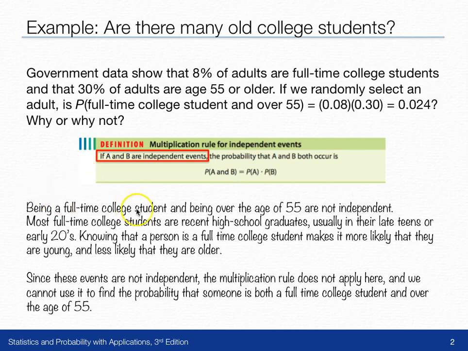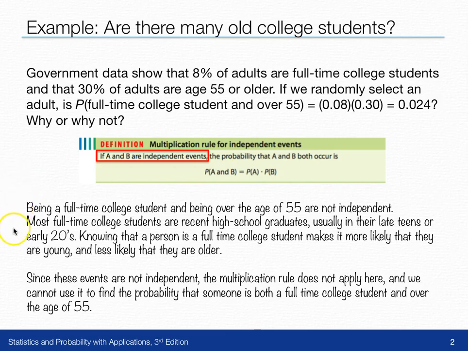Being a full-time college student and being over 55 are not independent because most full-time college students are recent high school graduates. That means they're usually in their late teens or early 20s. Now, it's possible that there are some full-time college students that are age 55 and older, but we're saying that most of the full-time college students are young. Knowing that a person is a full-time college student makes it more likely that they're young, less likely that they're older. Since the events are not independent, we can't use this multiplication rule to find the probability of both events.